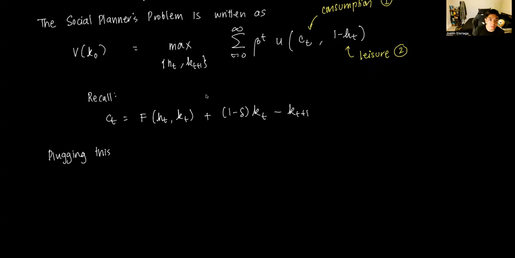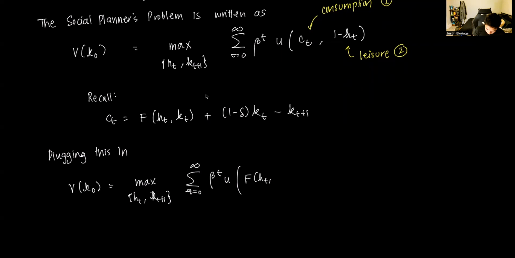If we plug this in, we get V(K_0) equal to the max over H_t, K_{t+1}, sum from t equals 0 to infinity of beta^t U of F(H_t, K_t) plus (1 minus delta)K_t minus K_{t+1}.